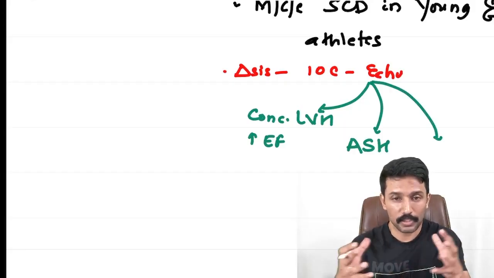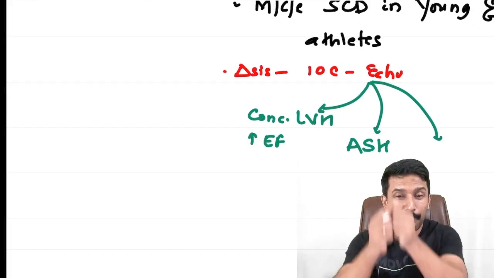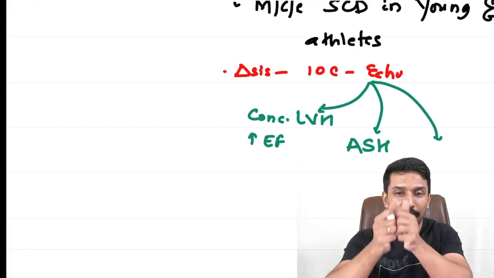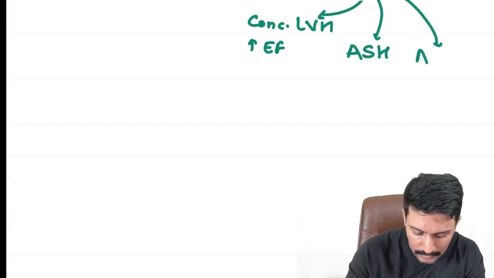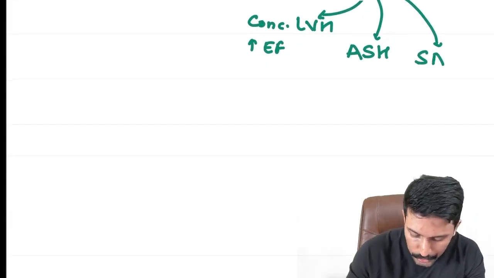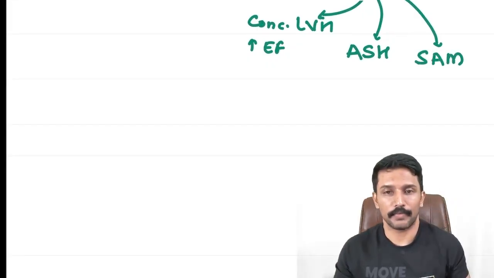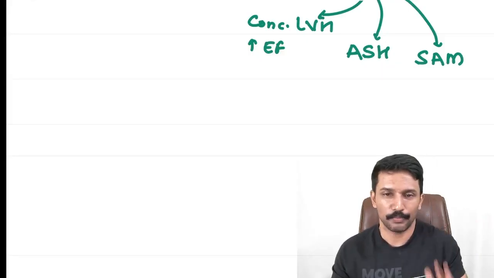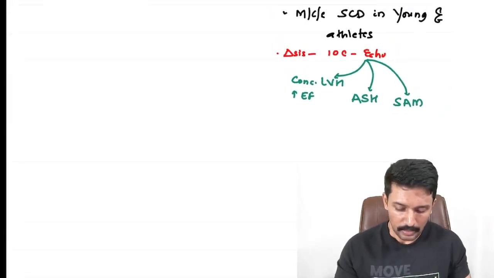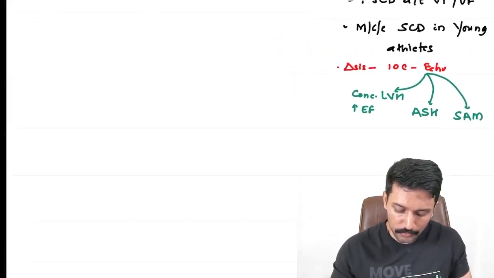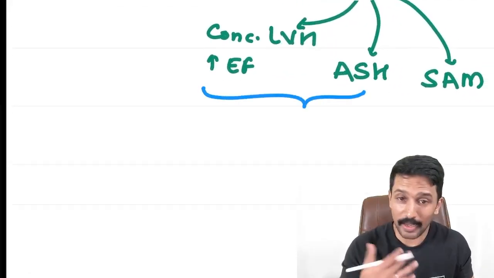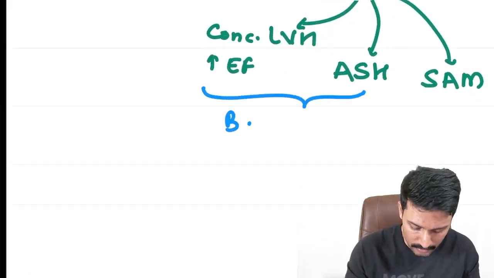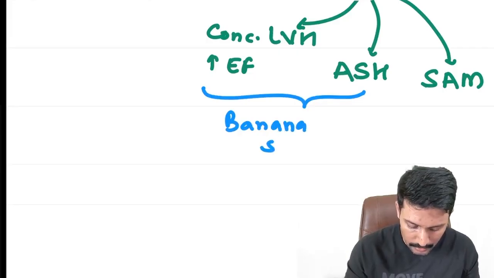During systole, this papillary muscle may pull the mitral valve, especially the anterior mitral leaflet, forcefully. We call that systolic anterior motion of the mitral leaflet, or SAM. And because of this asymmetric septal hypertrophy and concentric LVH, you may end up with the LV looking banana shaped.